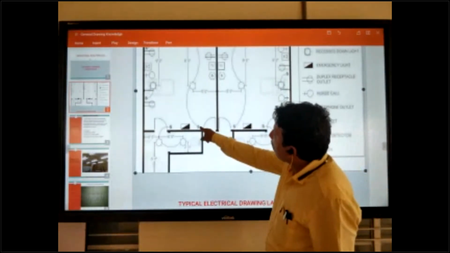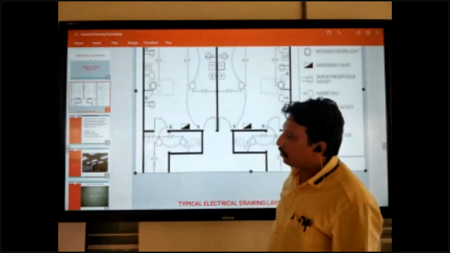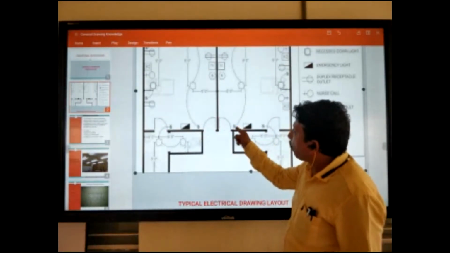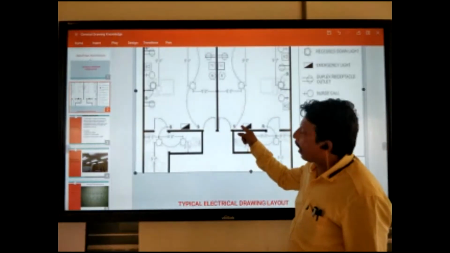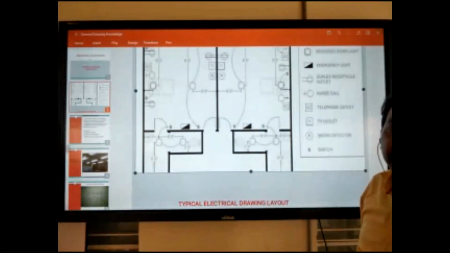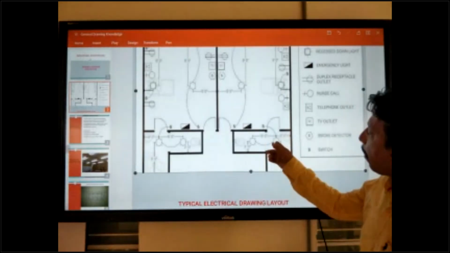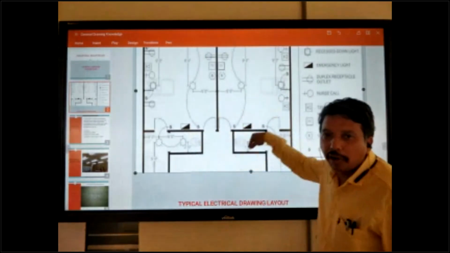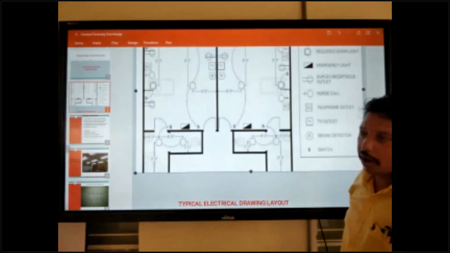Sometimes it is not mentioned like this. Only R1, Y1, B1 are written like that. This means the R circuit, red circuit, is coming this way. Y1 written here means the yellow circuit is coming here. You can check this. This is not typical. It is not mentioned; this is like a DB schedule, or as per the DB schedule. But mostly the typical type comes. Okay, this is the typical drawing.